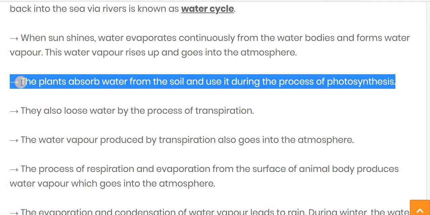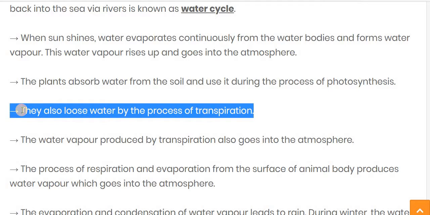And whatever excess water is present in the plant is lost through the stomata into the atmosphere, and this process is known as transpiration. So by evaporation and transpiration, water vapor is produced and goes into the atmosphere.